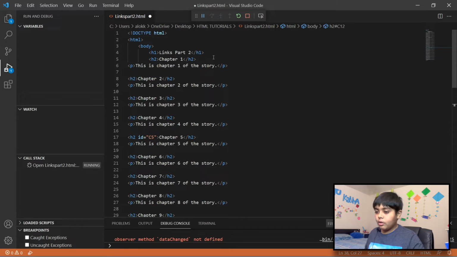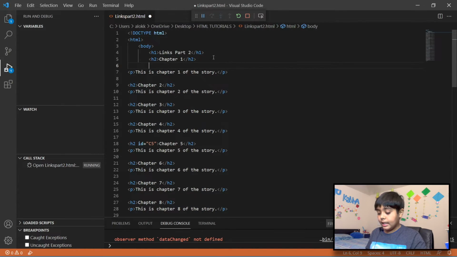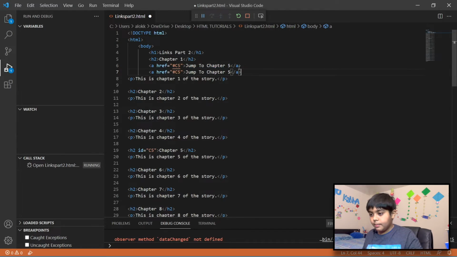Now if we go up here, let's create a link, a hyperlink. There you go. Jump to chapter 5. Now let's do href equals, and basically you would do a hashtag and then give the ID. So chapter 5. And let's create another one. Copy and paste: jump to chapter 12, and chapter 12, there you go. Now let's save this.